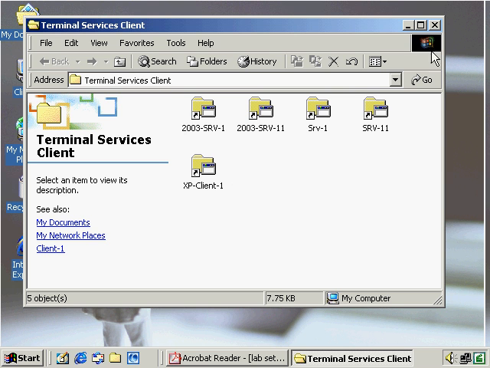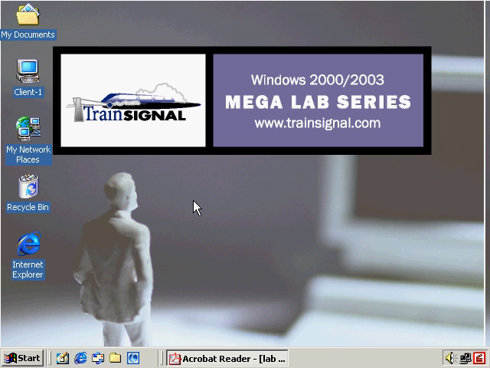Instead of using that, we're going to use the Remote Desktop Client tool that comes with Windows XP and Windows 2003. To install this tool, you can either put a Windows 2003 CD in, as I just did, or you can put in a Windows XP CD. Either one of those is going to work. I'll demonstrate the options as soon as the autorun kicks in here. This is an evaluation copy of Windows 2003, so it works fine with this as well. And you don't want to install anything.